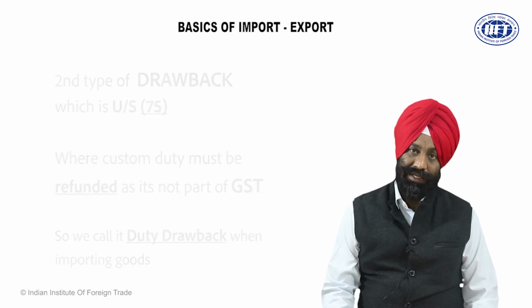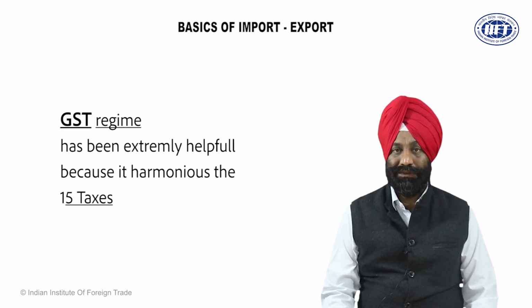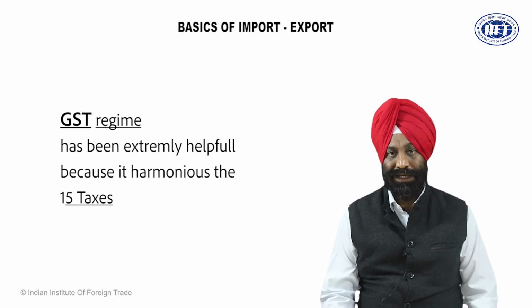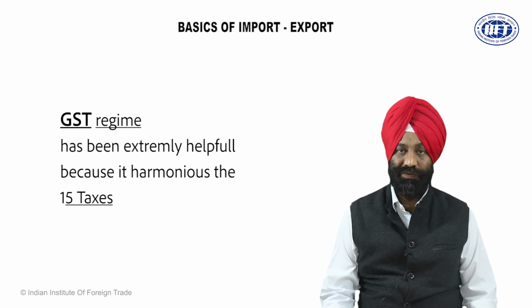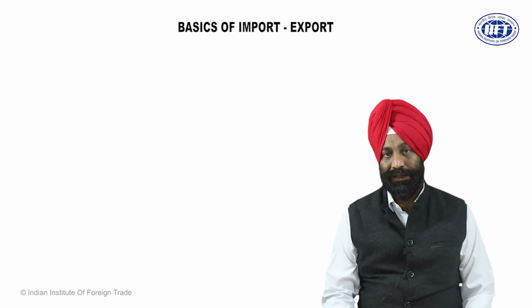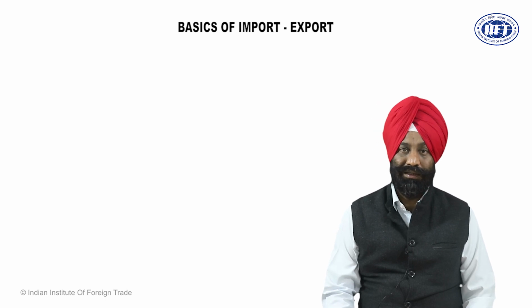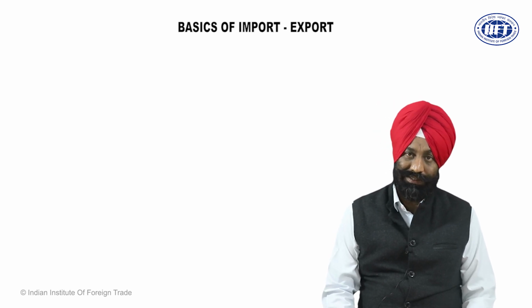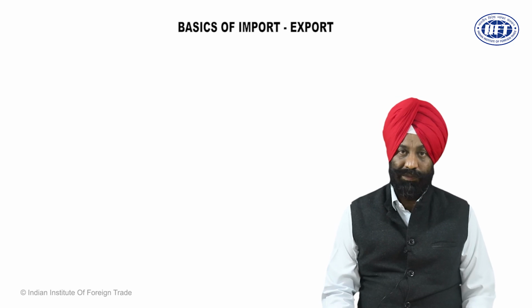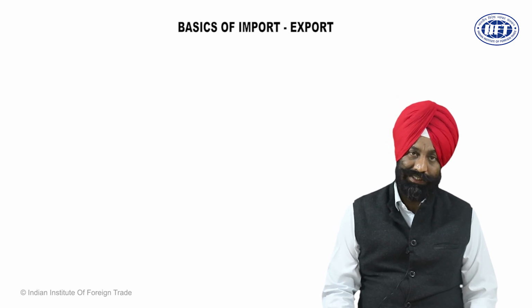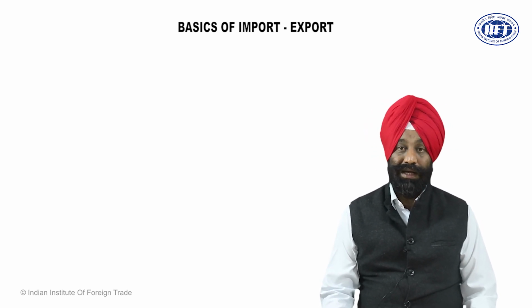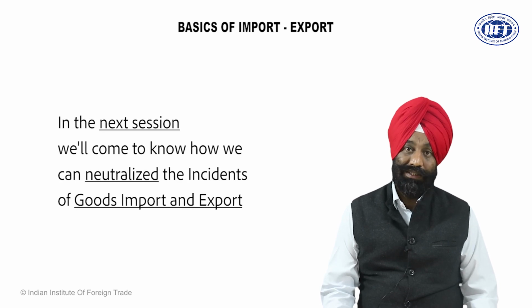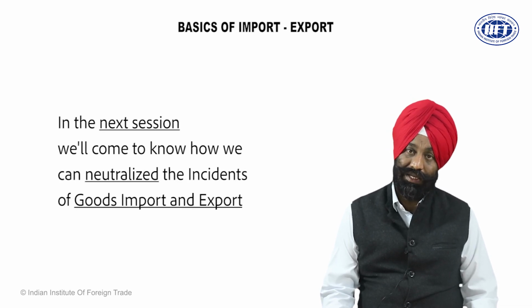And dear friends, for other taxes, the GST regime has been extremely helpful because it harmonized 15 taxes, 8 central taxes and 7 state taxes, into one regime, where the detailed procedure has been explained for how you can neutralize the input taxes as well as output taxes. For output taxes, it is GST RFD 11, and for input taxes, it is GST RFD 1. And in my next session, I will discuss how we can neutralize the incidence of goods and service tax